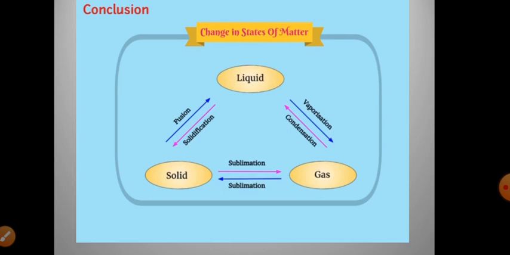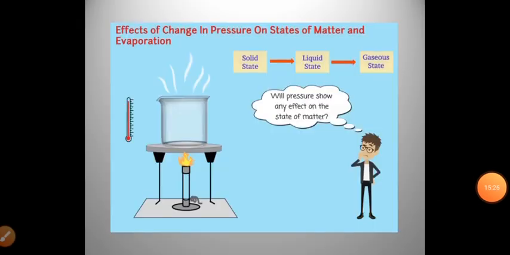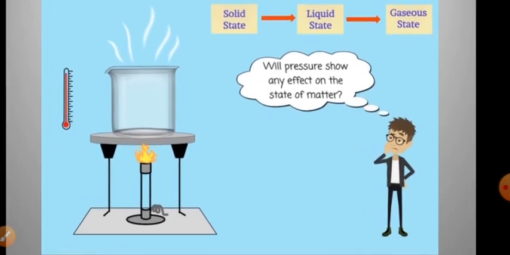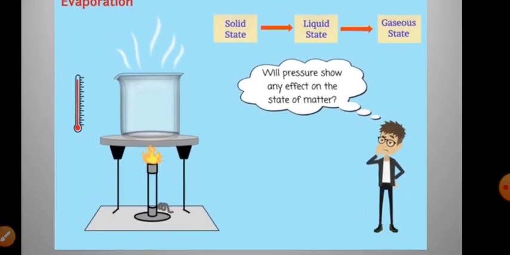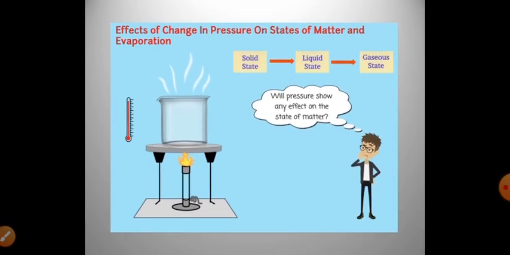You can see there is a process of heating and cooling which can convert one state of matter to another state. Now let us move on to see the effect of change in pressure on states of matter and evaporation. Will pressure show any effect on the state of matter? Let us explore it.